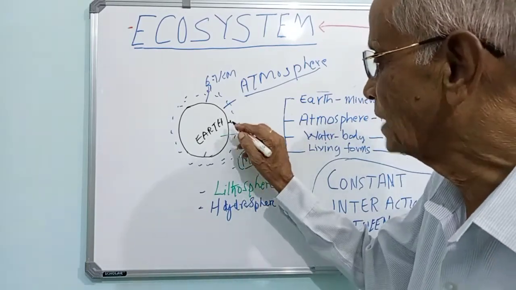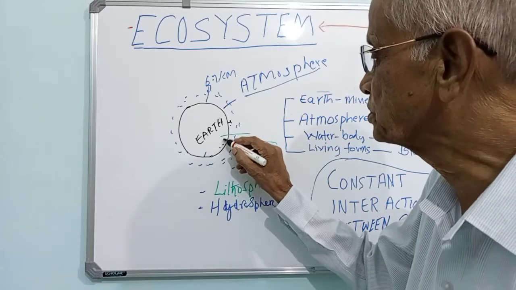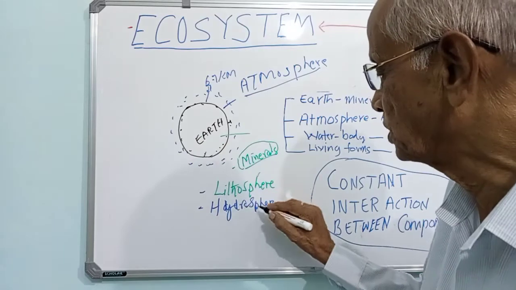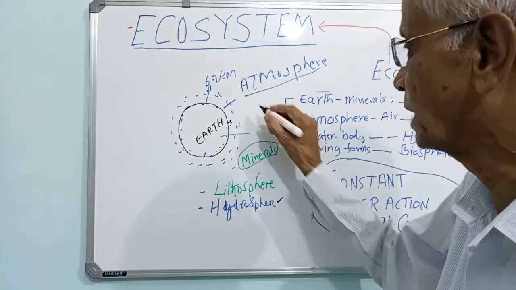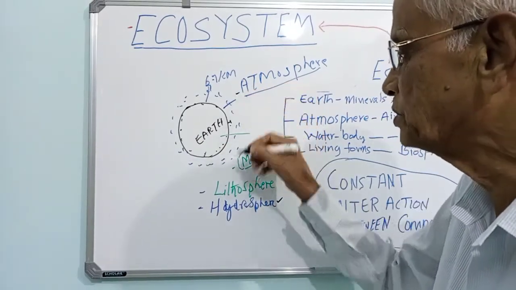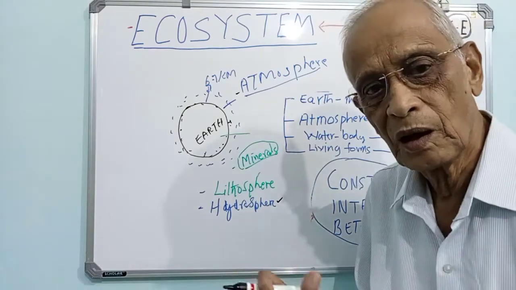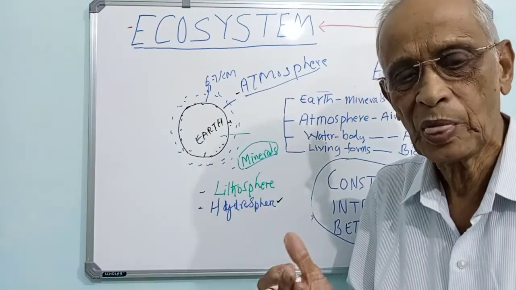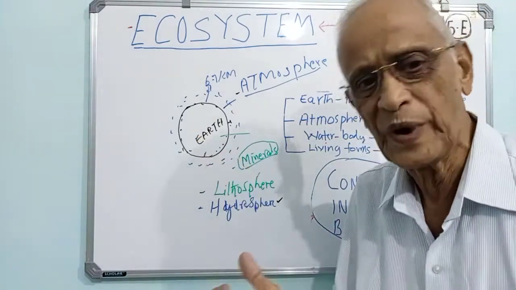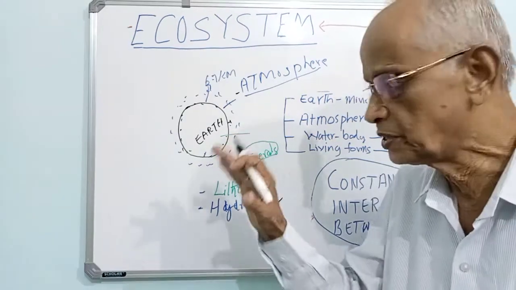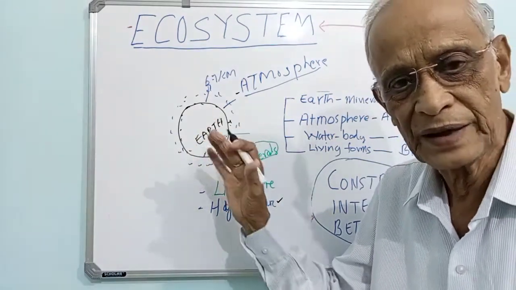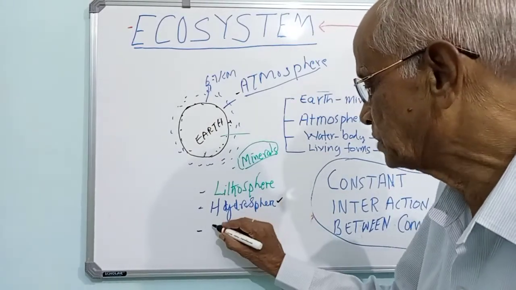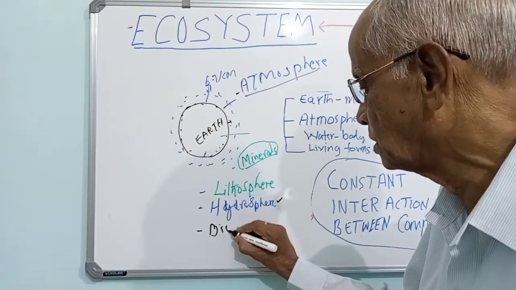Like that, we have living systems distributed on the surface, in the water, and sometimes also in the atmosphere. So everywhere, in the water, on the surface of the Earth and in the air, in all three areas we have living beings, and that is sometimes called biosphere.